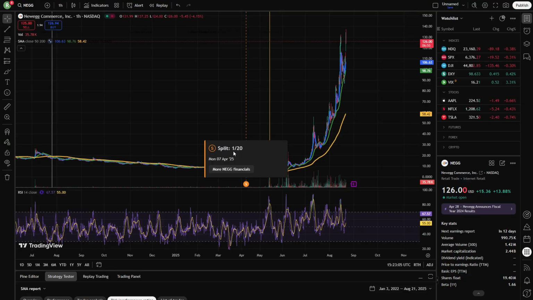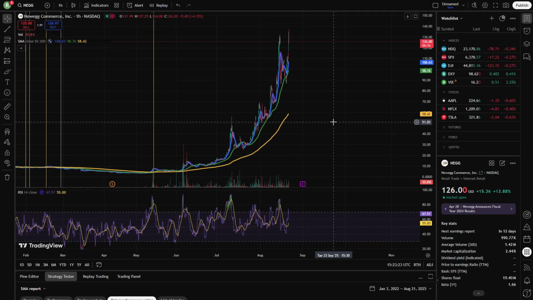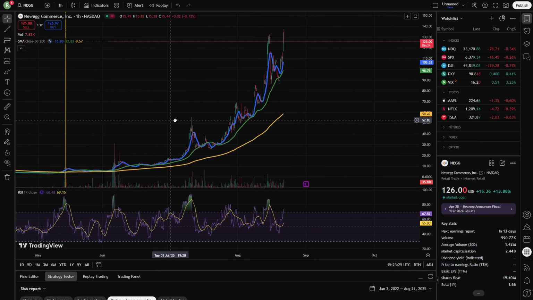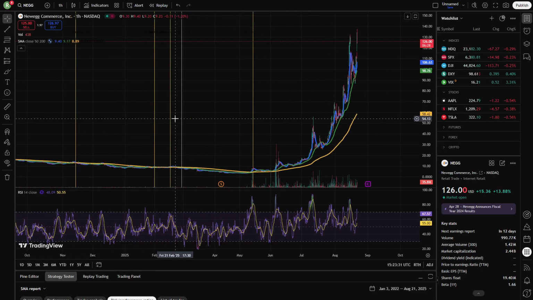I have a problem with this, of course, because 9 out of 10 times this is quite poor. It means they need to heighten their stock price to stay on the Nasdaq, which is exactly what happened with Newegg Commerce. And I don't like how few shares are afloat, because the fewer shares there are, the more a single share purchase will affect the stock price, meaning you need quite few share purchases to make huge up and down trends like this. As you can see, just recently after it happened, we see huge spikes all along the way up here. So currently I don't like it at all, because I think it is just way too speculative.